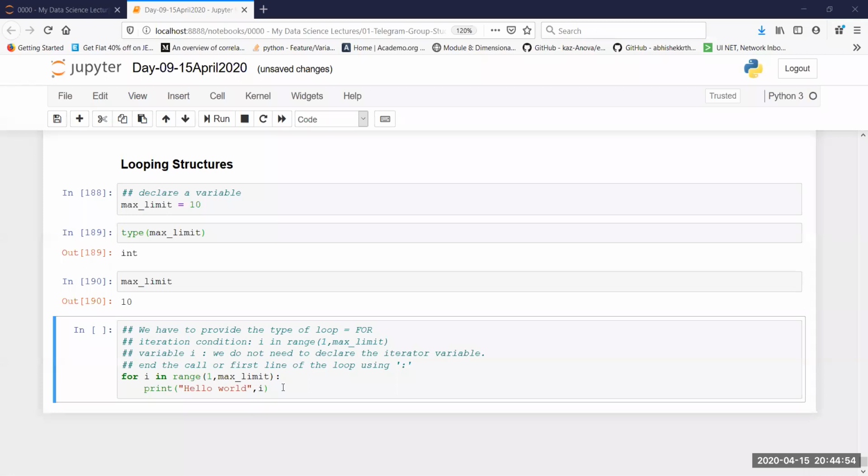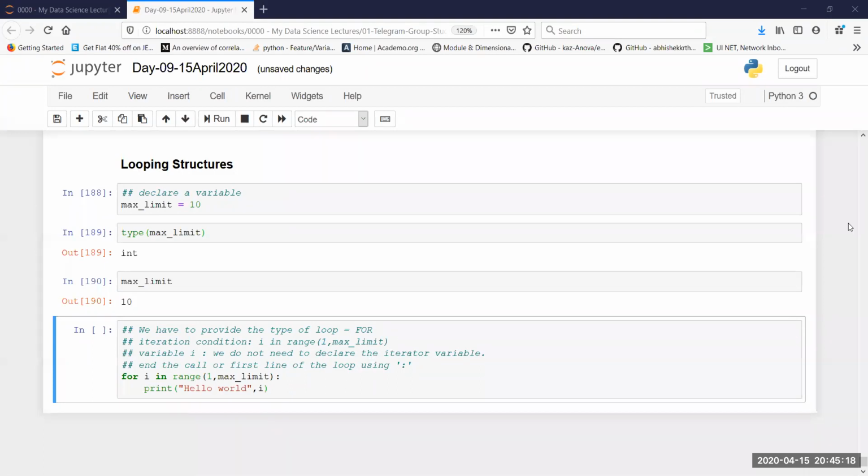So what we are trying to do here is just learn how a for loop works, right? In a for loop, as you can see, we provide the type of the loop, which is for. Then we provide an iteration condition, which is I in the range 1 comma max limit. This range function is going to help us iterate through each and every value starting from 1 and ending with max limit.